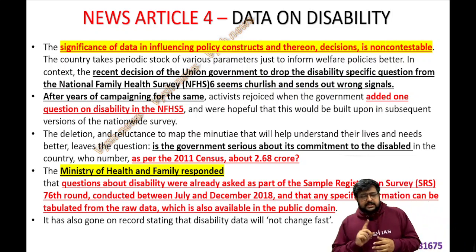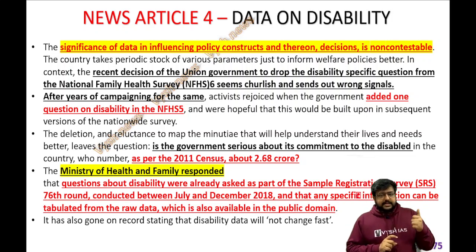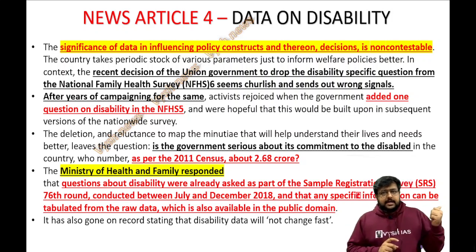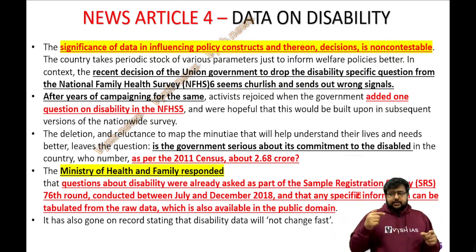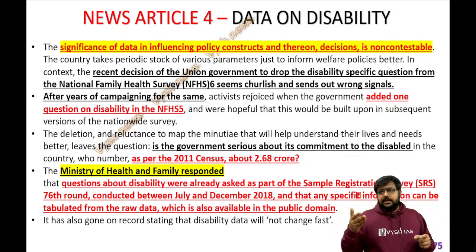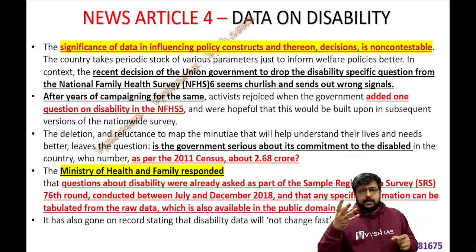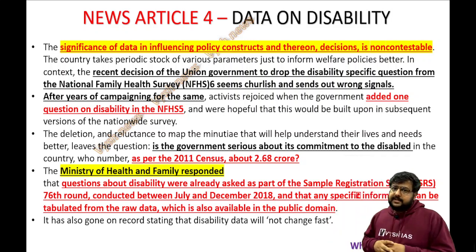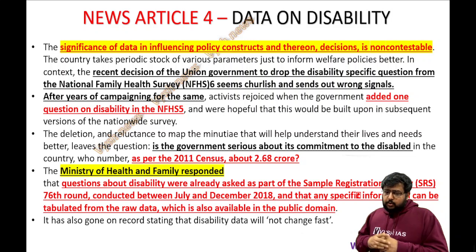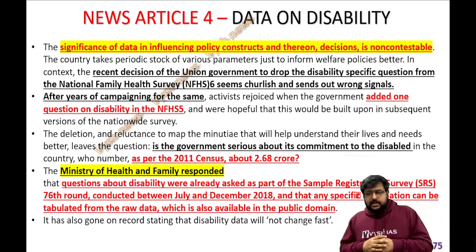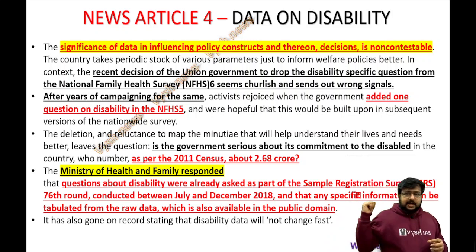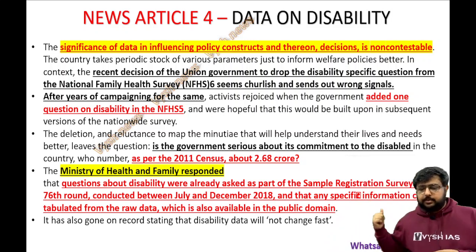But there was one question added in the 5th version, NFHS 5, about disability. After many people protested and wanted a disability-related question to be there, it was included. But now in the 6th survey, I think they have deleted that question. So they are now asking, is the government serious about its commitment to disabled people?